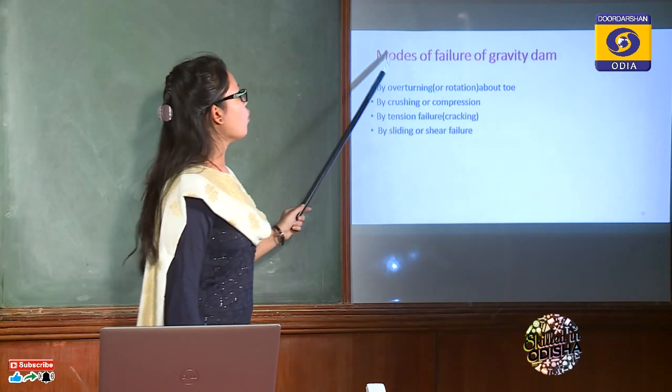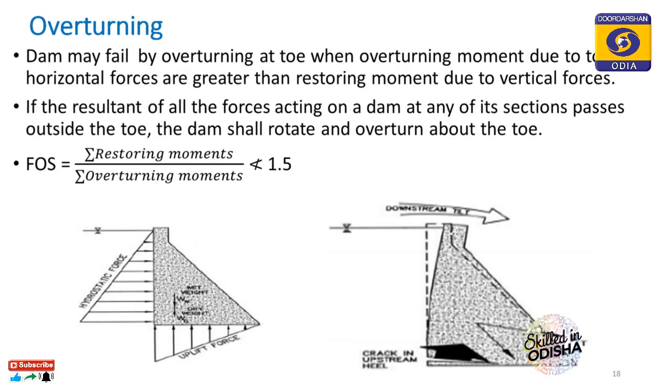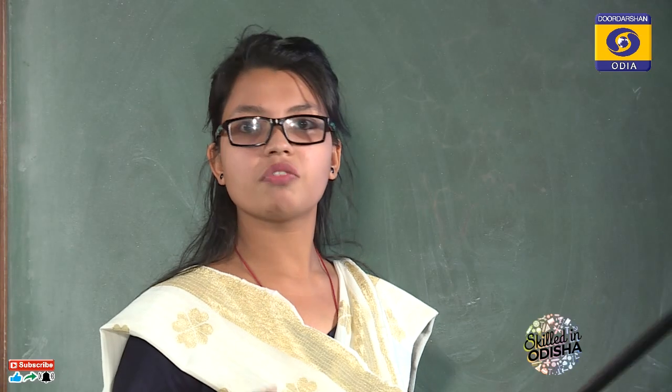Now let's see what are the modes of failure of the gravity dam. There are 4 modes of failure, that is by overturning or rotation about the toe, by crushing or compression, by tension failure or cracking, by sliding or shear failure. First of all, overturning failure. So what does overturning mean? It means rotation about the toe when the reservoir is full.